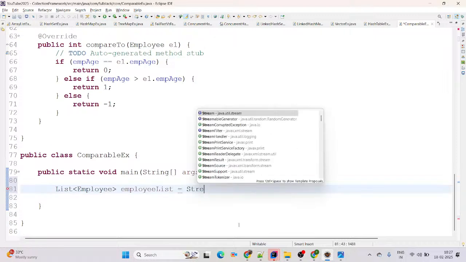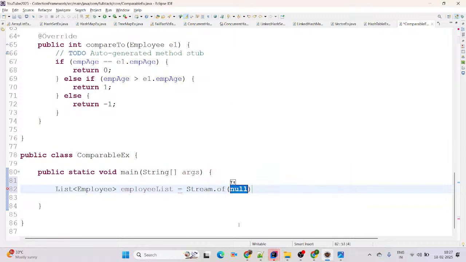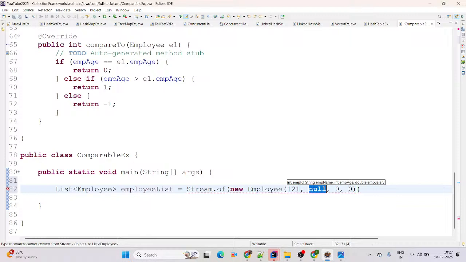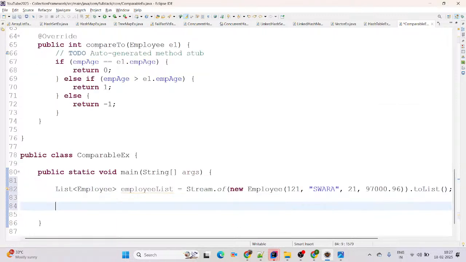I am directly calling Stream.of here, and there I am using new Employee. This is employee 121, we are adding it here as the ID. For the name of the employee I am adding Sora. This is the age, I am adding 22, and this is the salary, I am adding 97,000.96, ending with .toList(). Perfect.